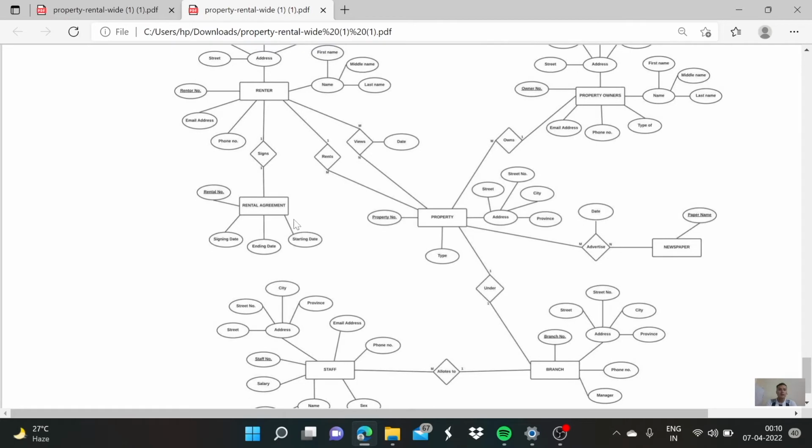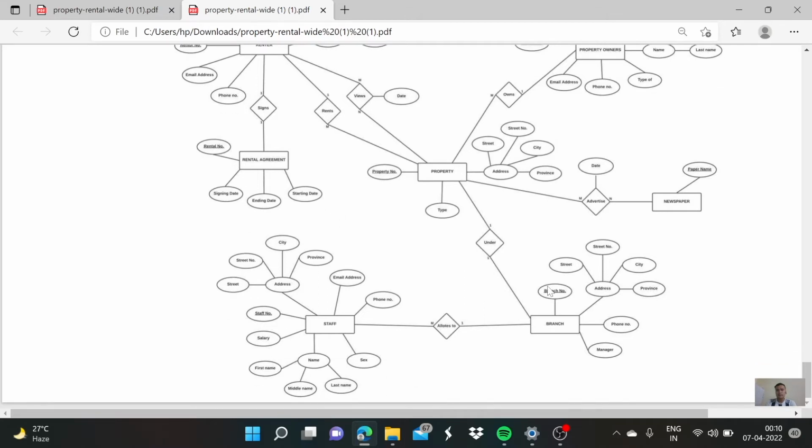Renter signs a rental agreement. Rental agreement has rental number, signing date, ending date, and starting date. Property is under a branch. Branch has some attributes: address, phone number, manager, and branch number. Branch allocates multiple staff. Staff has attributes: email address, phone number, address, staff number, salary, and name. Staff number is the key attribute.